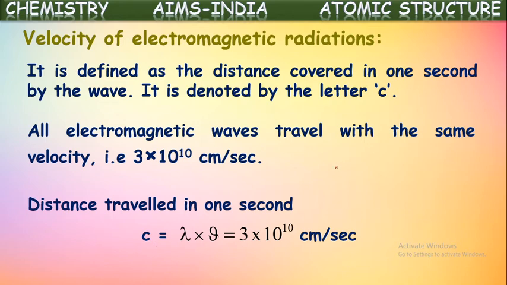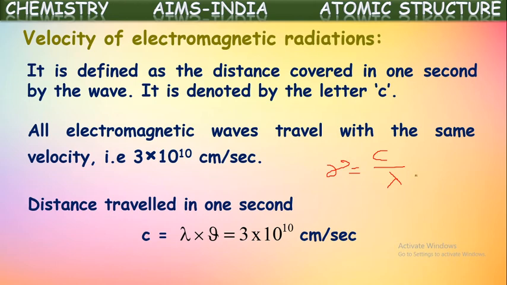So earlier we have seen the equation relating wavelength and frequency, that is nu is equal to c by lambda, because nu is inversely proportional to lambda. To remove the proportionality we have taken a constant c there.